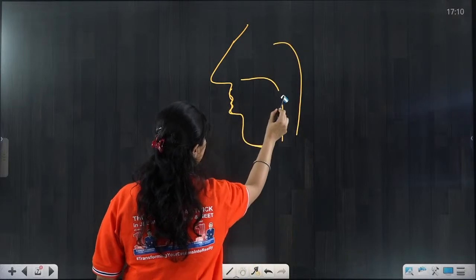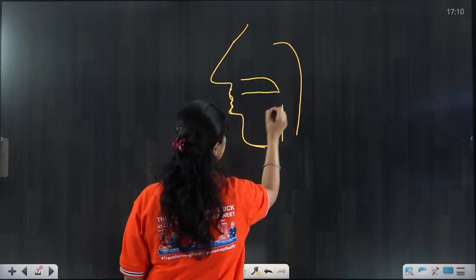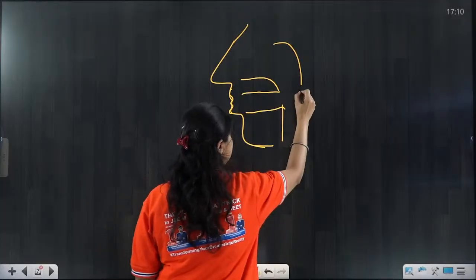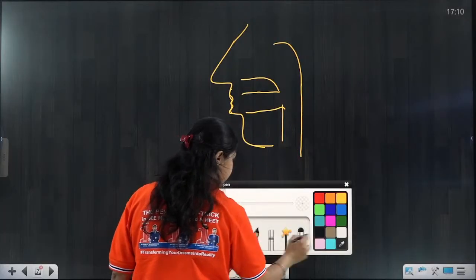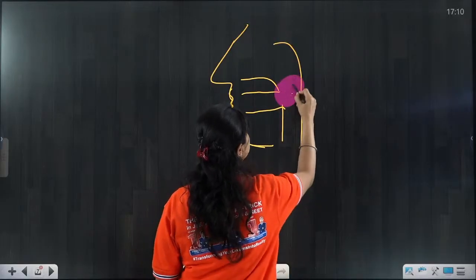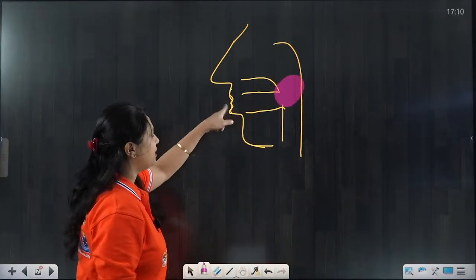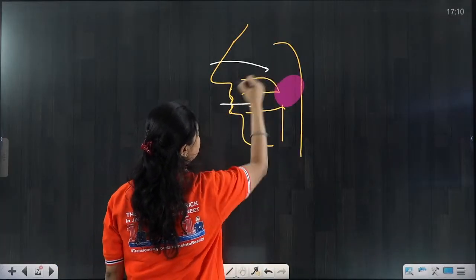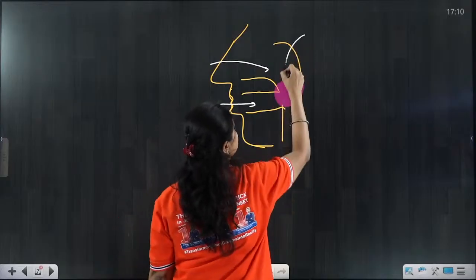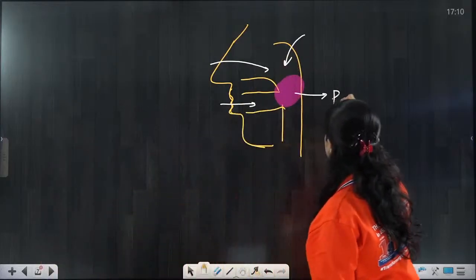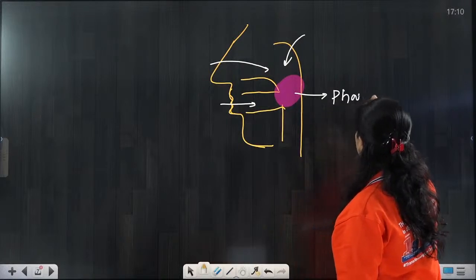This is the oral cavity. The common space here, which receives the openings of the oral cavity, the nasal cavity as well as the ear cavity, is called the pharynx.